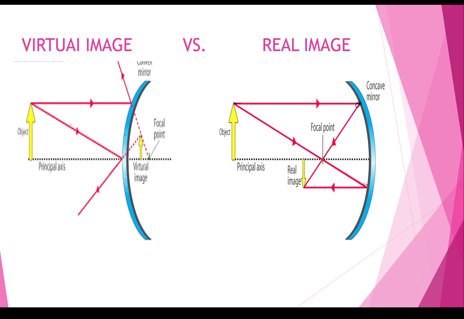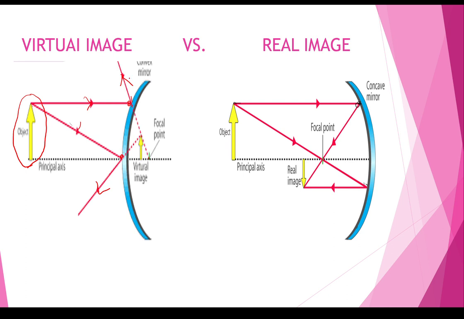Now here is an object, and the rays are falling on this object. The rays from the tip of the object fall on a convex mirror and get reflected back.